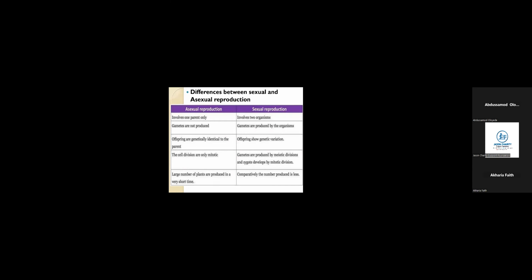So this is what cell division entails, pertaining to asexual reproduction. So it's only mitotic cell division that occurs. But from sexual reproduction, both cell divisions occur. Now, meiotic is first used to produce the sex gametes. That is where it's specialized. The meiotic cell division is first used to produce the sex gametes.